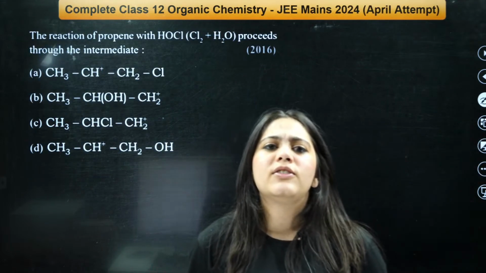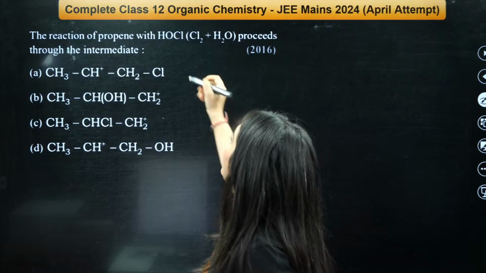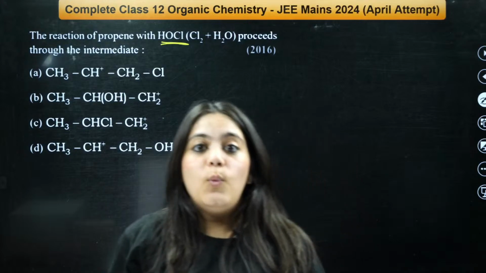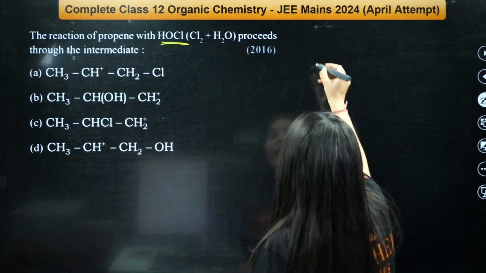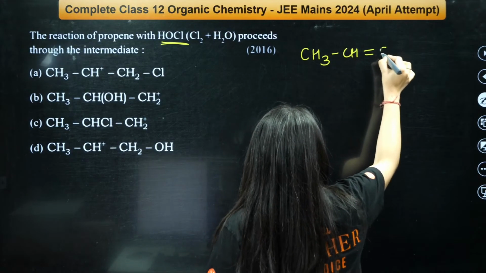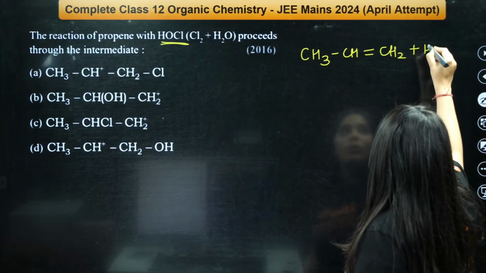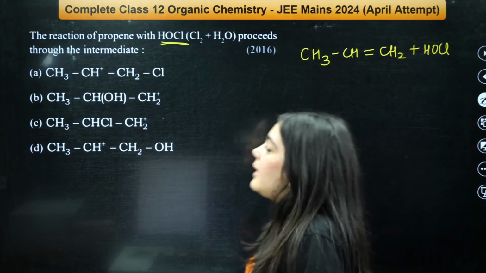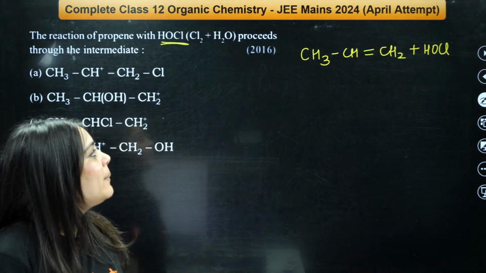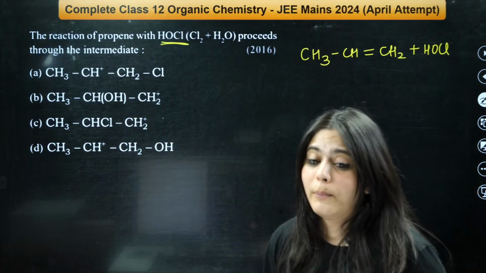Once again, a very important reagent. The question is the reaction of propene with HOCl. It proceeds through an intermediate. What intermediate will be formed? Propene is CH3-CH=CH2, right? And you want to react it with HOCl, right? Now, what would be the intermediate formed? Very easy question. Once again, extremely easy question. Okay, I'm giving you 30 seconds to answer this, then I will tell you how to approach this question.